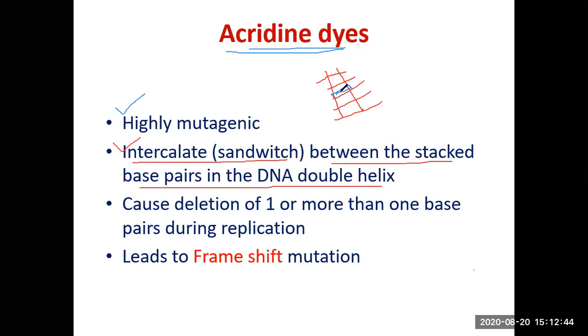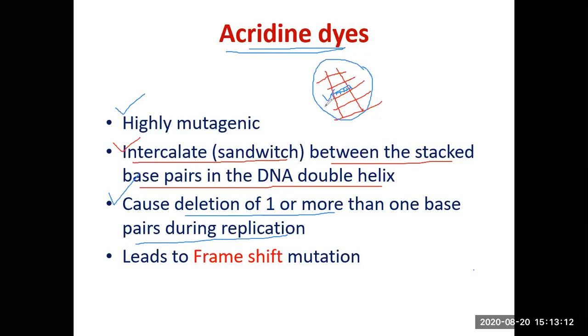Stacked nitrogen bases. This is the dye molecule, and it has sandwiched itself between the nitrogen bases. In such a case, when such a DNA duplex undergoes replication, it causes deletion of one or more than one base pair during replication because of these sandwiched dye molecules.